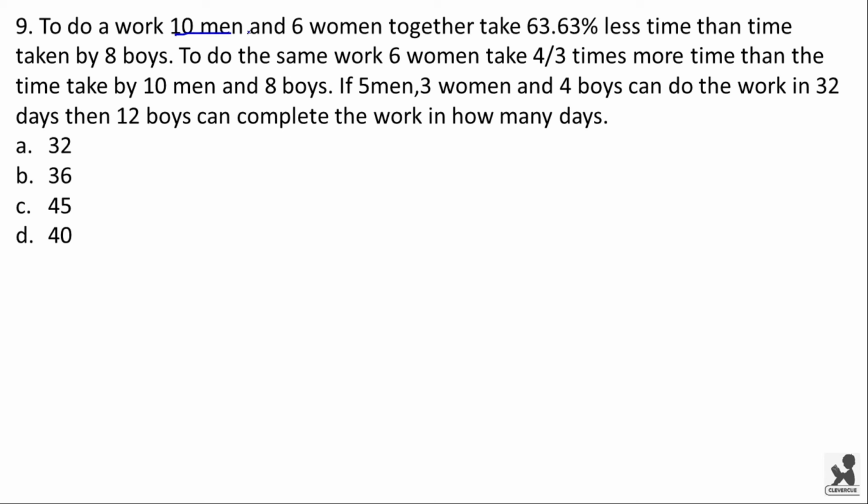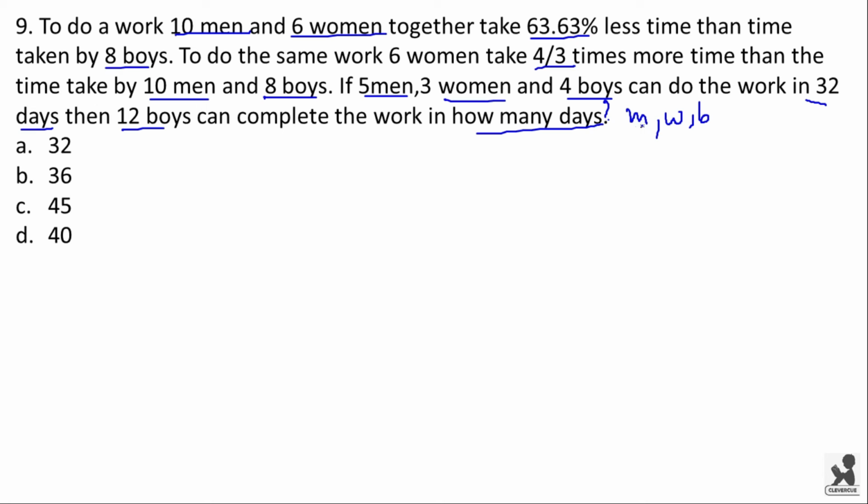To do a work, 10 men and 6 women together take 63.63% less time than time taken by boys. To do the same work, 6 women take 4 by 3 times more than the time taken by 10 men and 8 boys. If 5 men, 3 women and 4 boys can do the work in 32 days, then 12 boys can complete the work in how many days? So this is the question. Now if we find the individual efficiencies of man, woman and boy, then we can simply solve this problem.